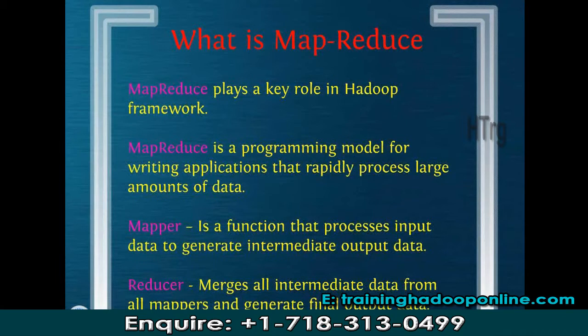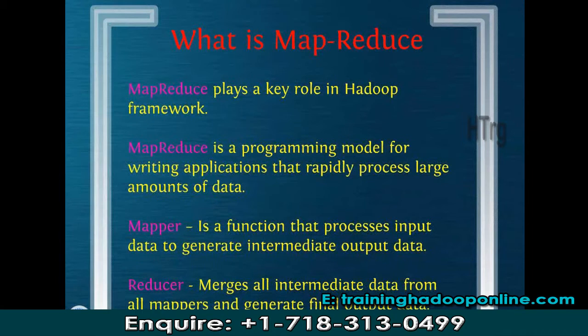So coming to Hadoop now, whatever task the master machine has distributed among the slave machines, and every machine is doing its own part, that processing is known as mapper. And once the mapper is done, one machine selected by the master machine will fetch the intermediate result from all the mappers and consolidate that, and this processing is known as reducer. If you need a type definition, a mapper is a function that processes input data to generate intermediate output data.